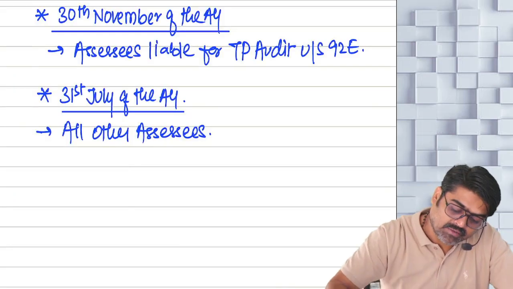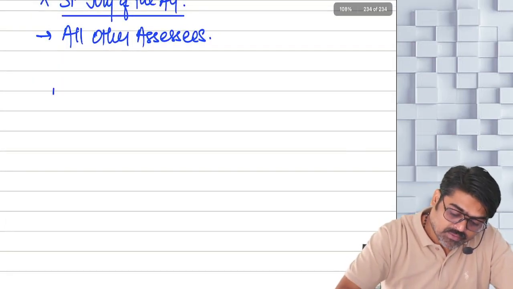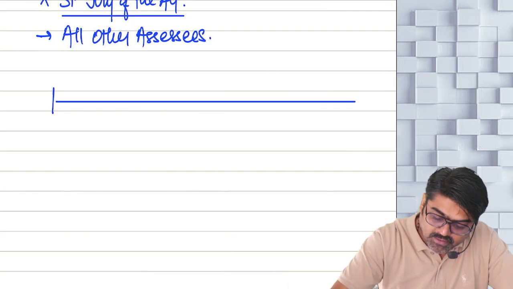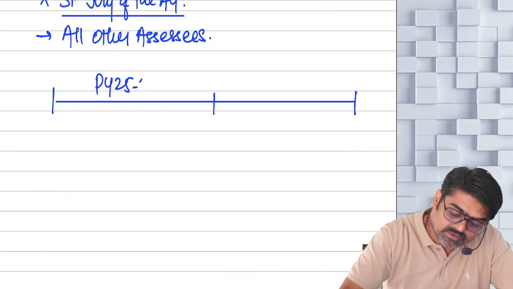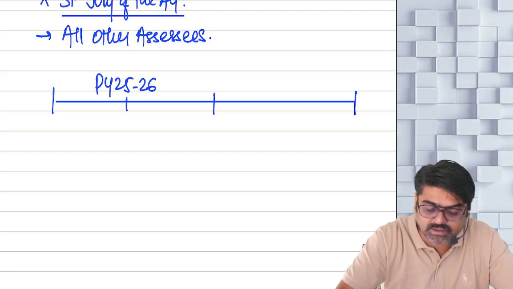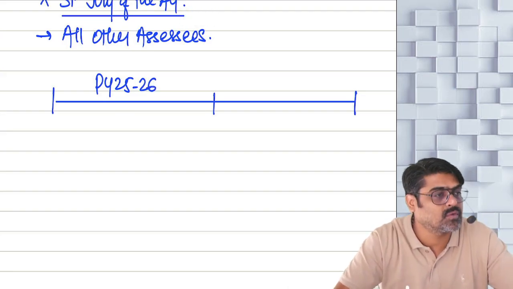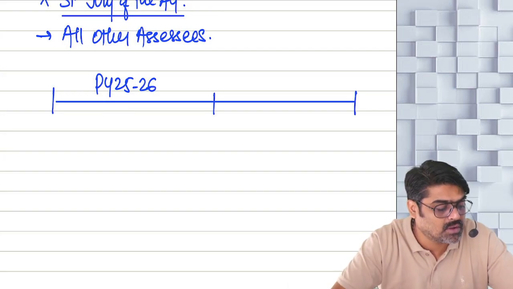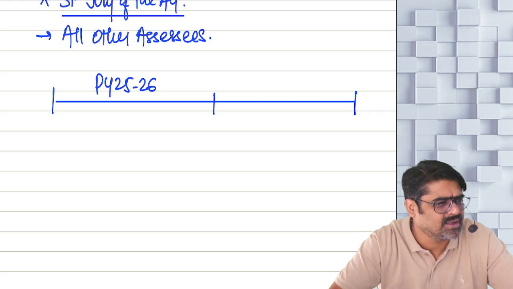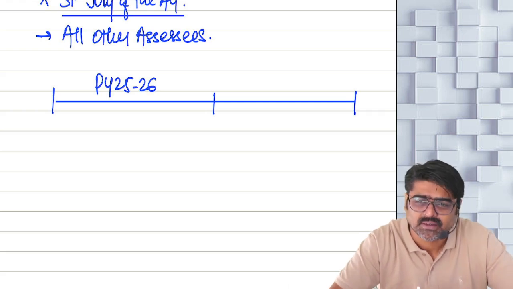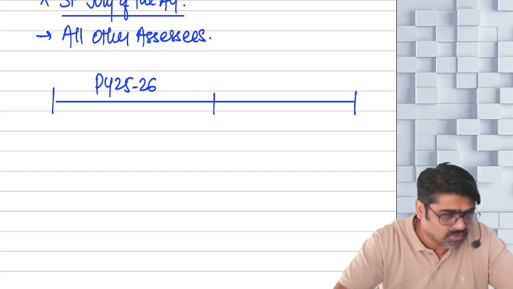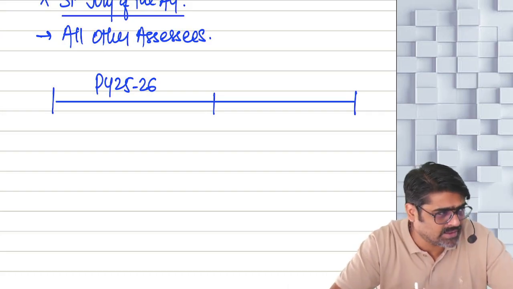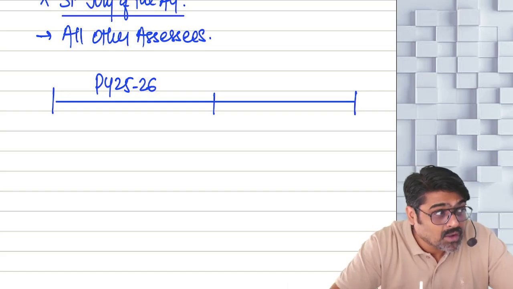So for example, if I tell you your previous year is 25-26. What is your previous year? So for the previous year 25-26, in your business, if the turnover was more than 1 crore or 10 crore, as the case may be, or for your profession, the gross receipt was more than 50 lakhs, then for this previous year, books of accounts are to be maintained and they are supposed to be audited.